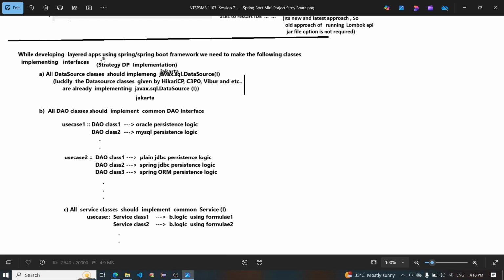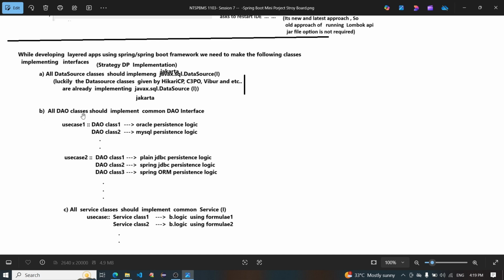While developing a layered application using the Spring Boot framework, we need to make the following classes implement interfaces. A, all data source classes should implement the javax.sql.DataSource interface, and luckily the data source classes given by HikariCP, C3P0, and others are already implementing the javax.sql DataSource interface.